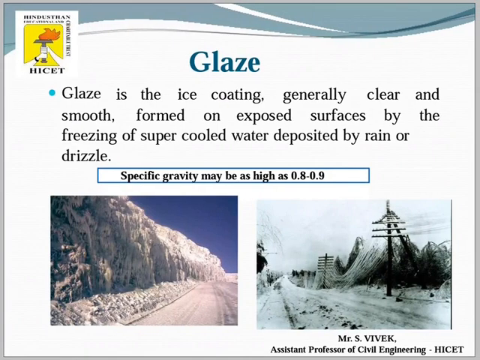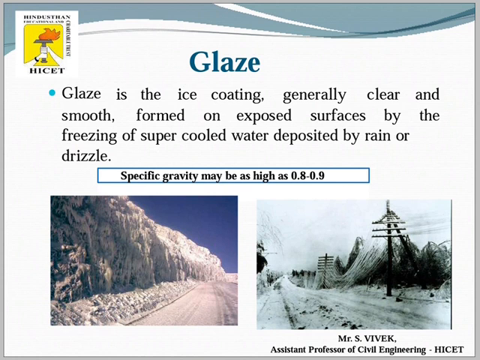The next one is glaze. Glaze is an ice form of precipitation which comes to the earth and sticks on exposed objects on the surface of the earth.